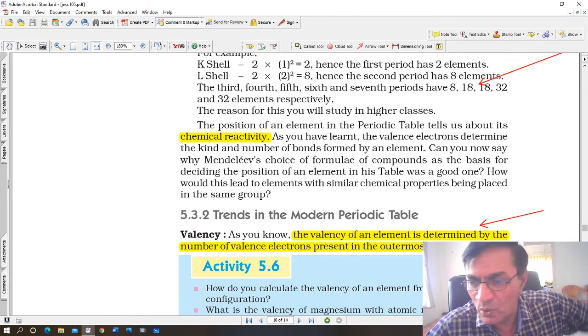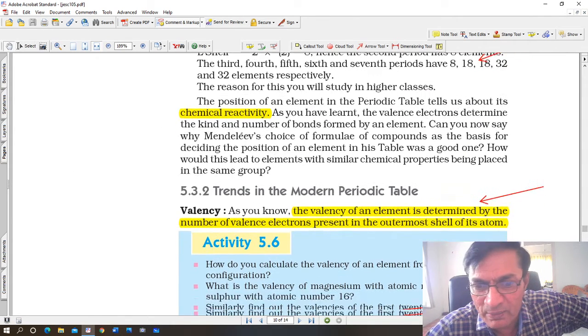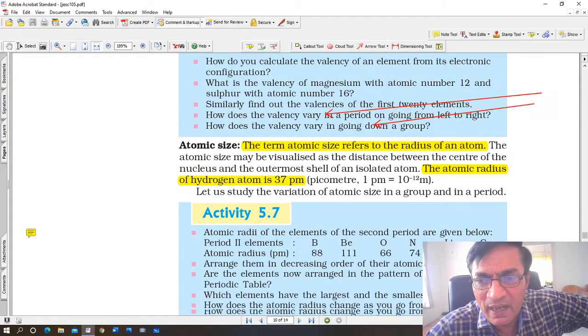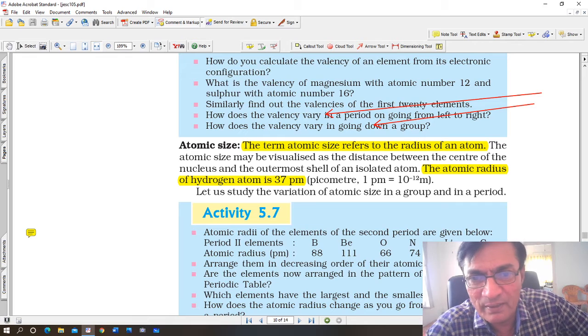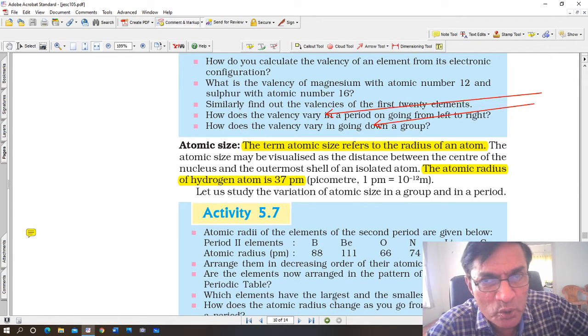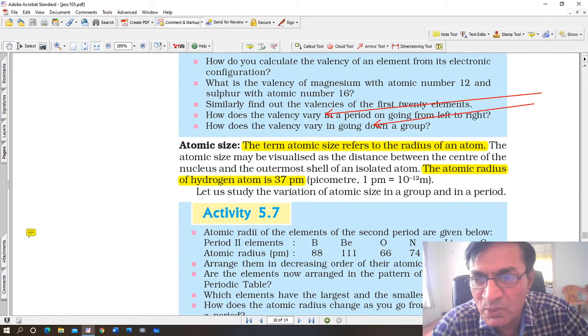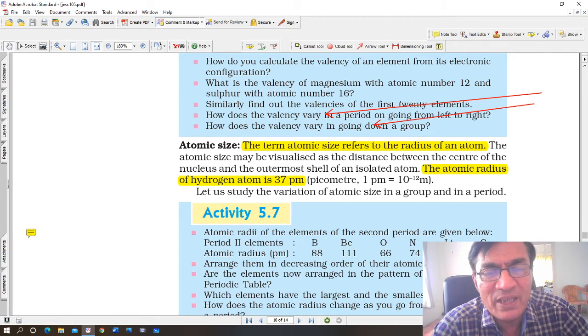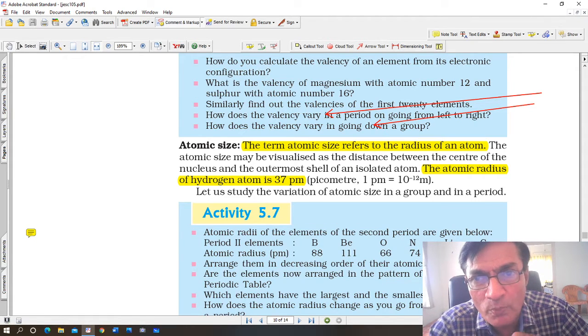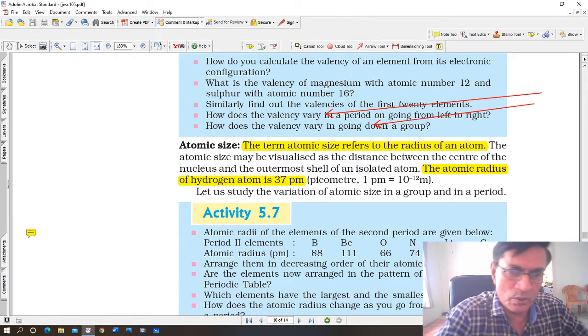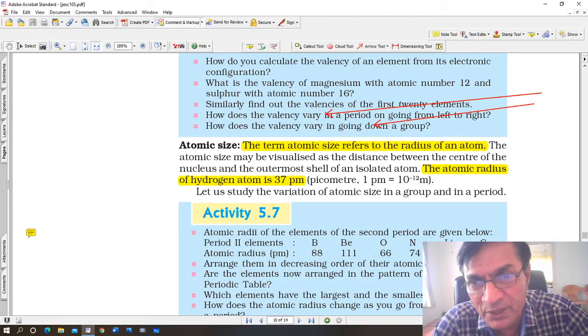So we are discussing trends in the modern periodic table, valency. Now atomic size. The term atomic size refers to the radius of an atom. The atomic size may be pictured as the distance between the center of the nucleus and the outermost shell of an isolated atom. The atomic radius of hydrogen is 37 pm. pm here means picometer. What is a picometer? It is 10 to the power minus 12 meters.